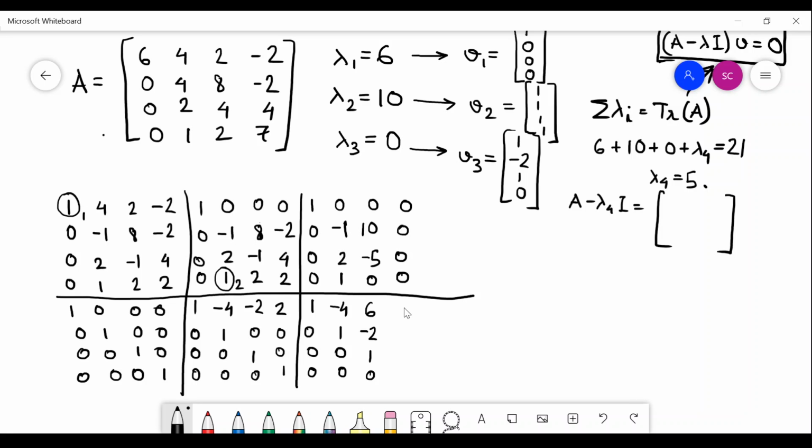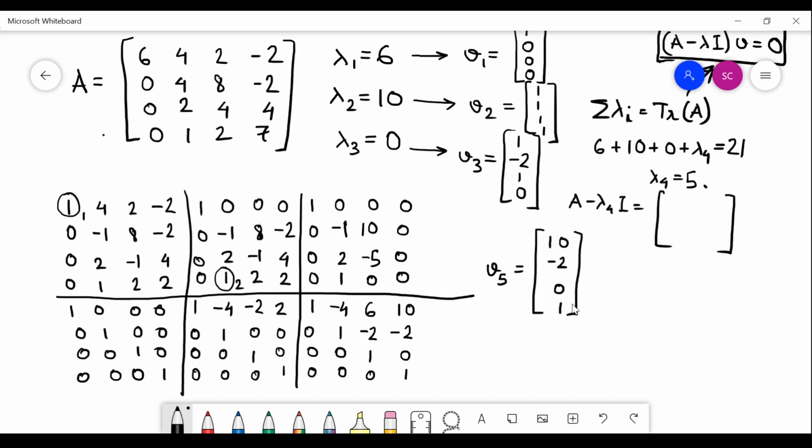And minus 2 means I am having 10 here, I am having minus 2 here, I am having 0 here, 1 here. So my V5 is equal to 10, minus 2, 0, 1.